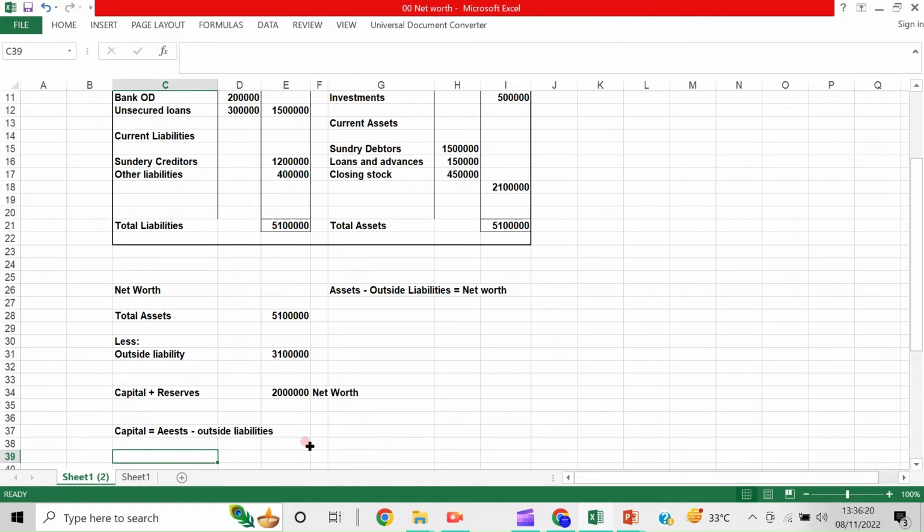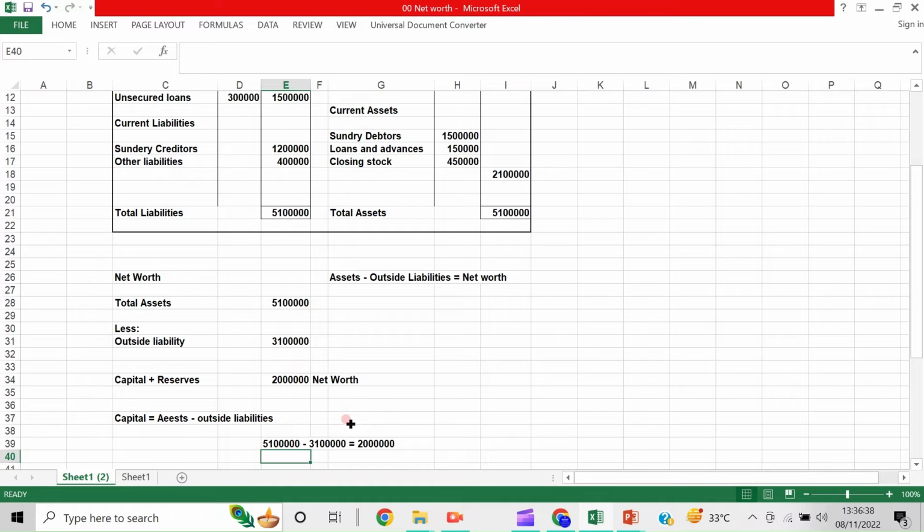So capital is equal to assets, assets is 51 lakhs, minus outside liabilities 31 lakhs, that is equal to 20 lakhs. See, it's clear.